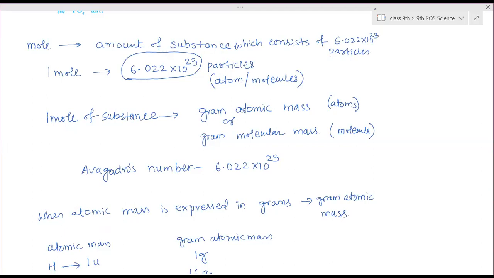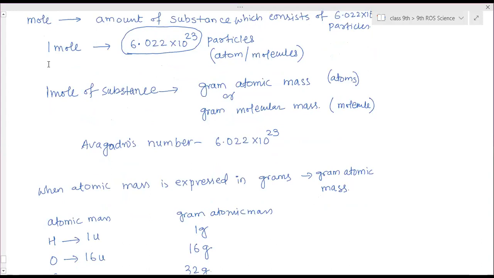Ma'am, what comes after oxygen in the atomic mass list? Under hydrogen you wrote oxygen, then sulfur, carbon, chlorine. Done, ma'am. Ma'am, can you scroll down? Just a second. Definition of 1 mole, and its unit is also mole. It is actually mol, but in the textbook they have given mole.